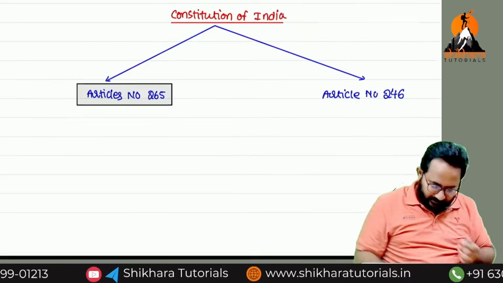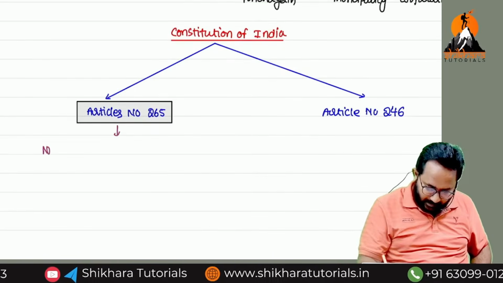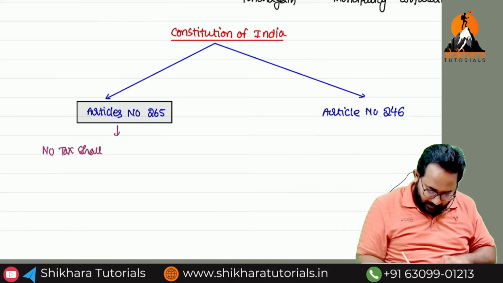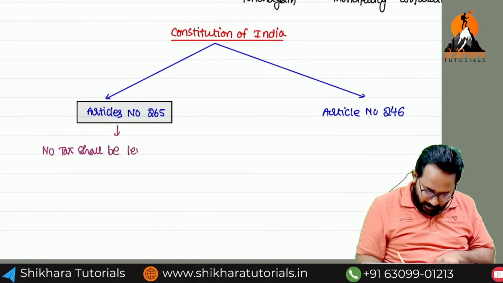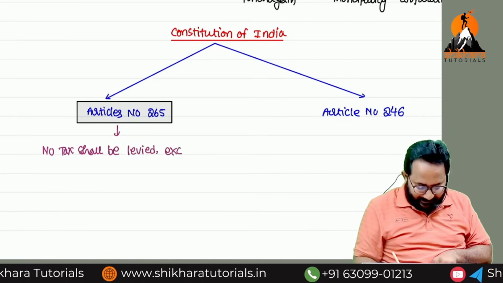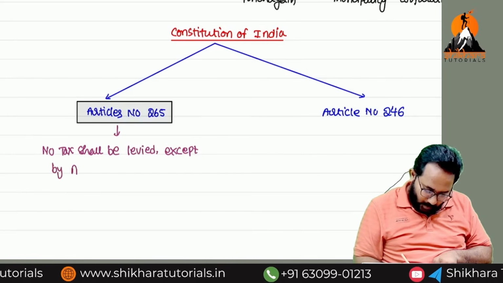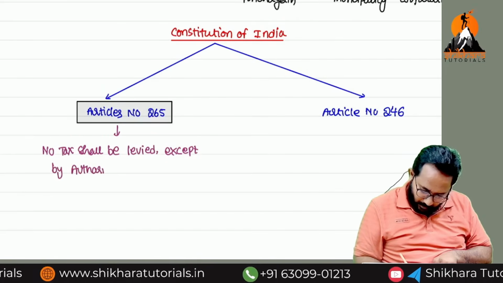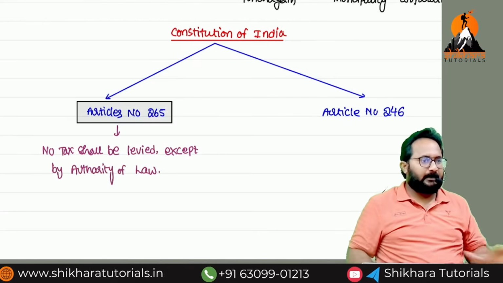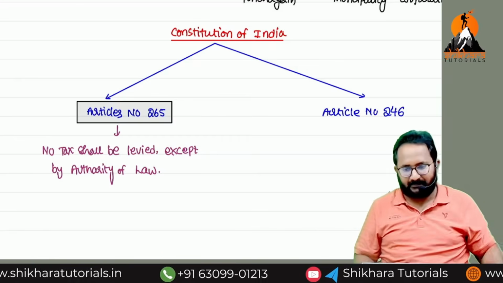What content have they given? No tax shall be levied or collected except by authority of law. I want to write it in a negative way: no tax shall be levied or collected except by authority of law. Simple. If you want to collect the tax, you need to get support from law. Without law, you can't collect the tax.